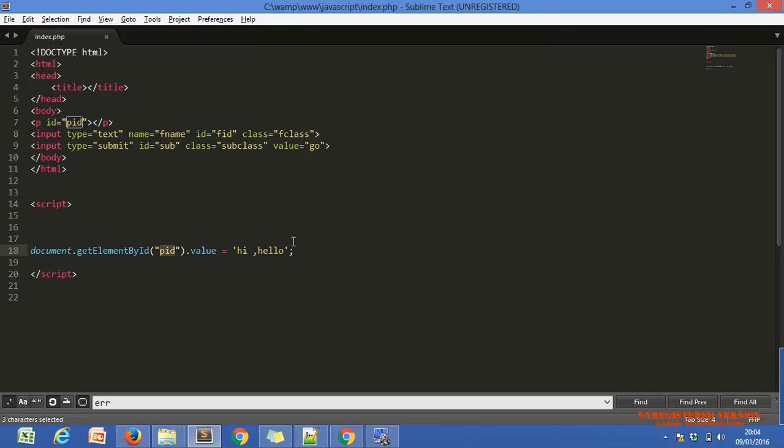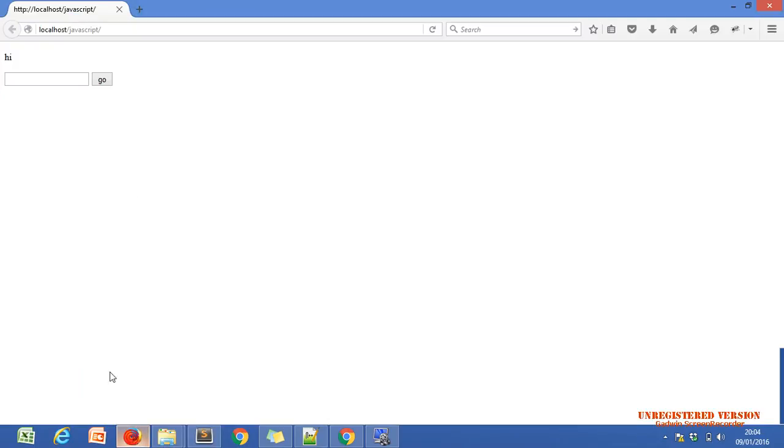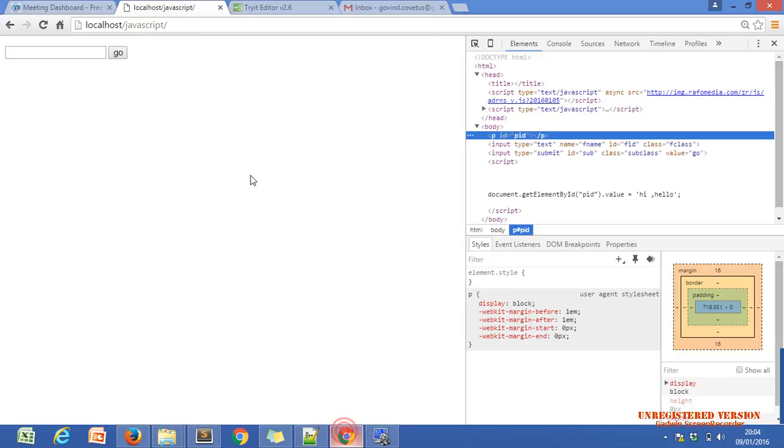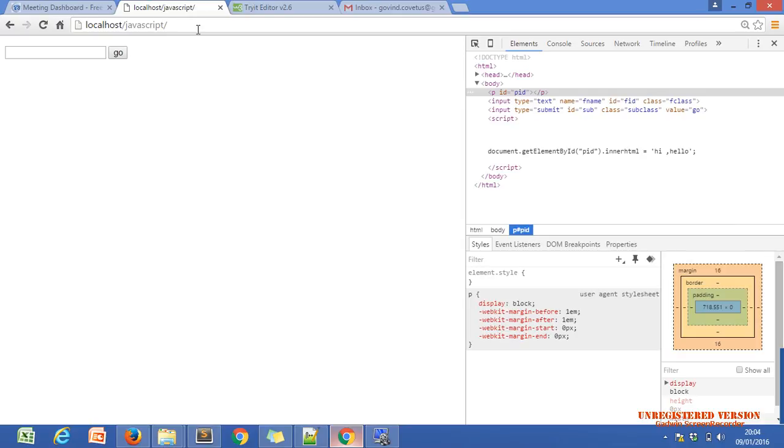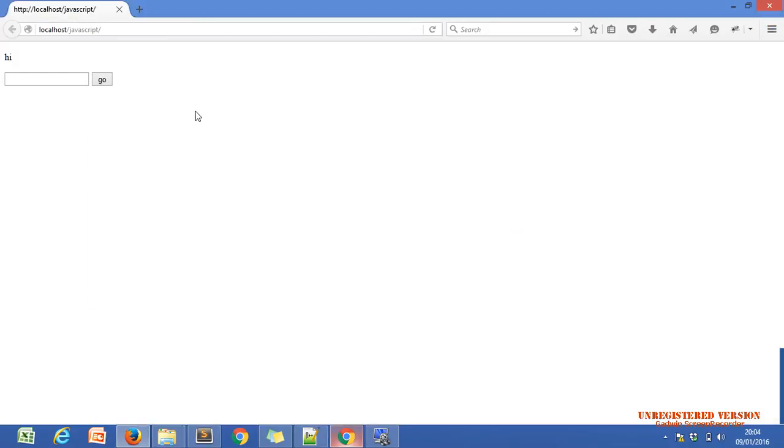We cannot put hi, hey, hello using dot value. I can put only dot innerHTML. I have to pass innerHTML, so it will be displayed on our page. Wrong spelling.